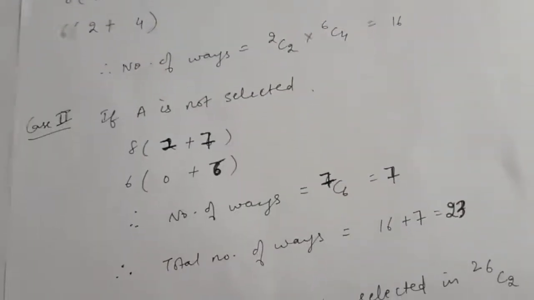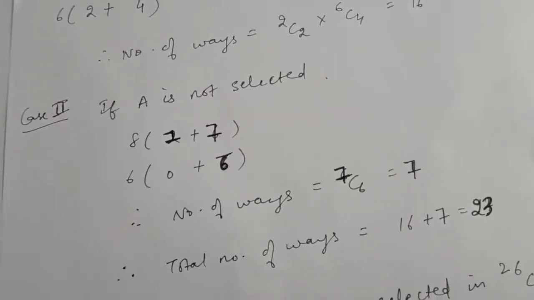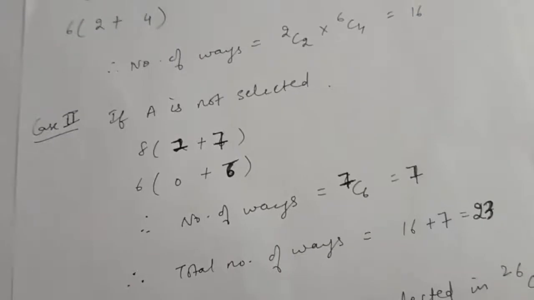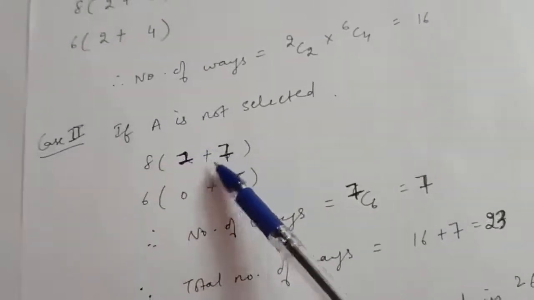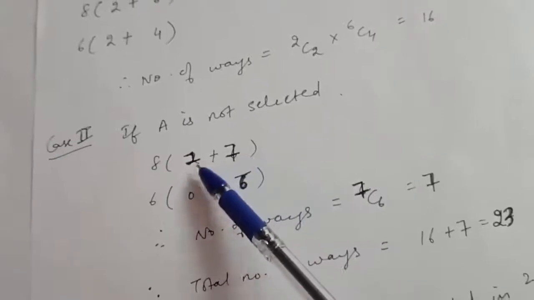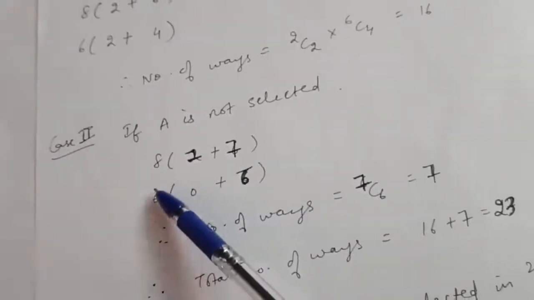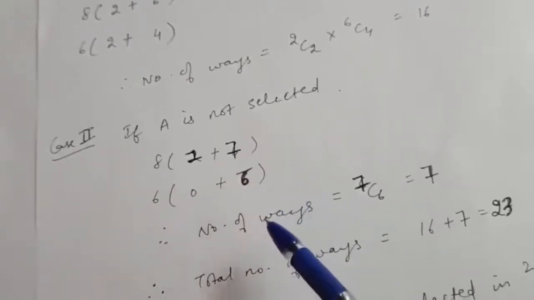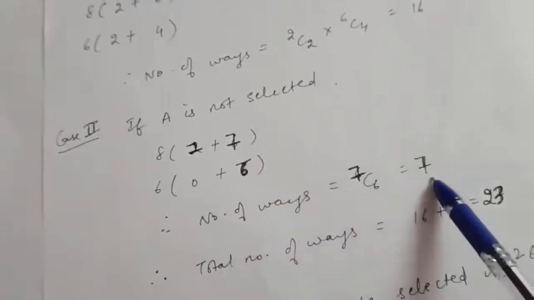Now case second is if A is not selected, right? We do not know about B. Either B can get selected or B can't get selected, right? So out of 8, this one person is A and the rest are 7. Now A is not selected. That is, we have to select all these 6 persons from these 7 persons, which can be done in 7C6 ways, which is 7.